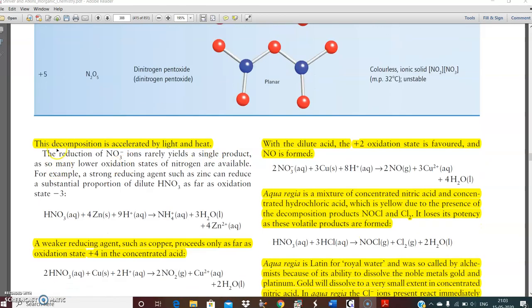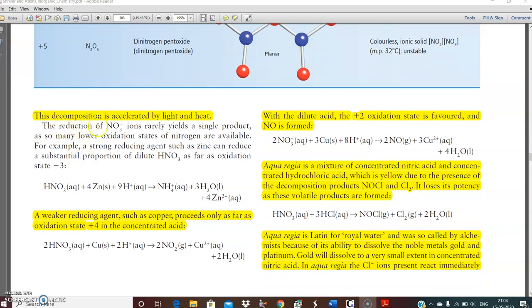HNO3, the above decomposition is accelerated by light and heat. That is why it is kept in a black-colored bottle instead of a white-colored bottle. The reduction of NO3 ions rarely yields a single product. That means we have a mixture of products and a mixture of nitrogen oxidation states.